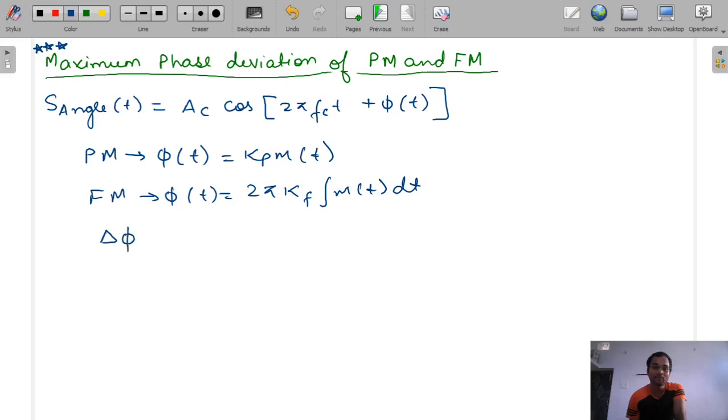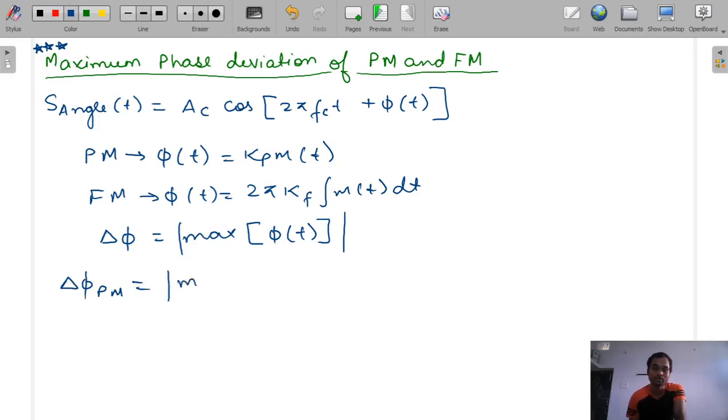So our Δφ is equal to the maximum of |φ(t)|, and that is inside the mod, so it will always be a positive value. So Δφ of PM is equal to, what is φ(t)? k_p m(t).